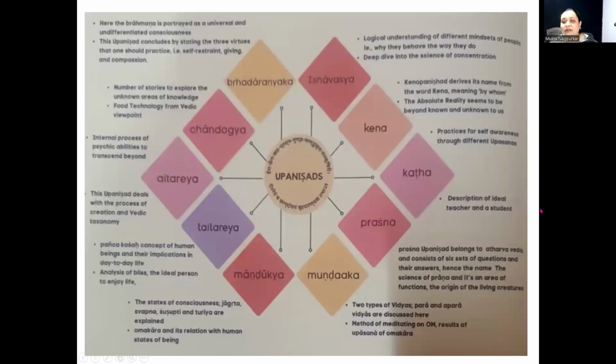There are 10 Upanishads that are mentioned, or those that are studied: Ishavasya, Kena, Katha, Prashna, Manduka, Mandukya, Taittiriya, Aitareya, Chandogya and Brihadaranyaka. Two types of Vidyas, Para and Apara, are mentioned in Manduka Upanishad. The very famous method of meditation, Upasana of Omkar, Om, is mentioned in Manduka Upanishad. The concept of Panchakosha is mentioned in Taittiriya Upanishad. Food technology from the Vedic point of view is mentioned in Chandogya Upanishad.